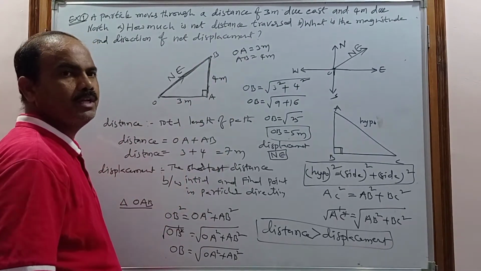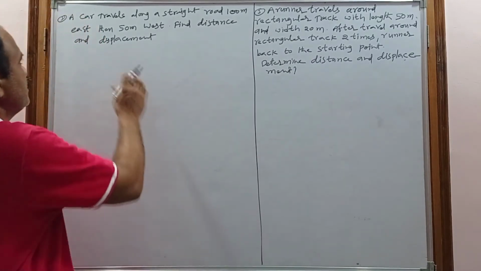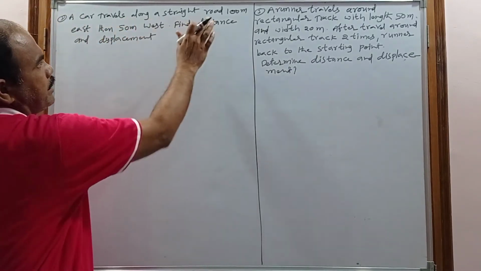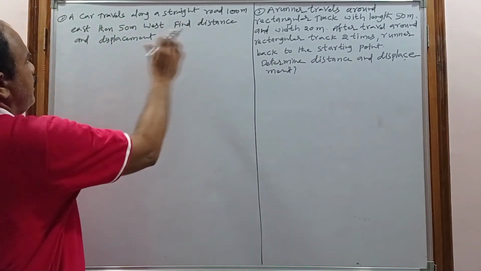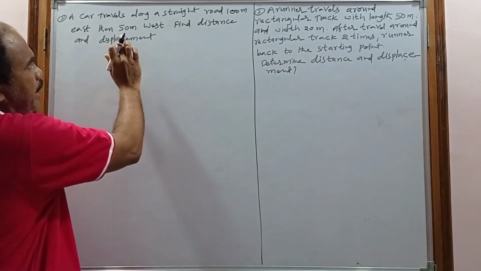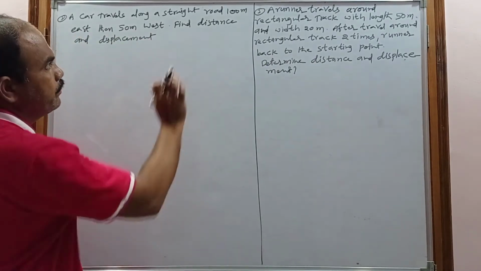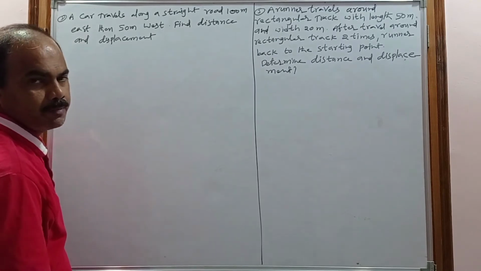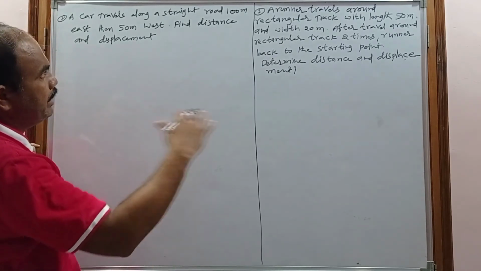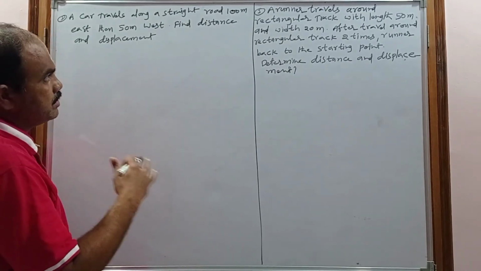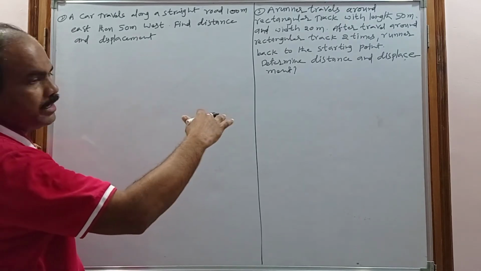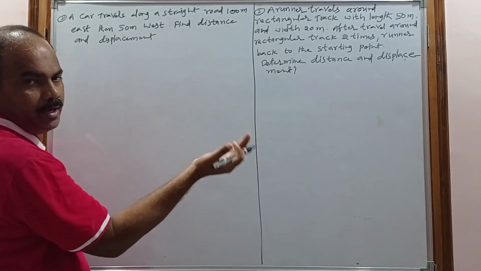And now coming to the second problem: a car travels along a straight road 100 meters east, then 50 meters west. Find the distance and displacement. So a car traveling along a straight road first covers 100 meters east and then 50 meters west.